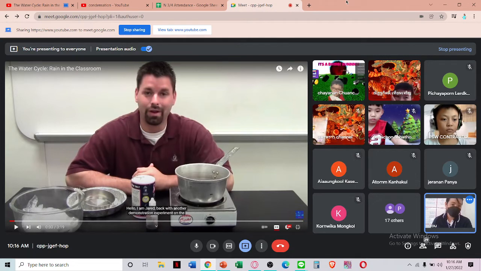No, right? Because the water in the puddle has soil. When the water evaporates, only the water will go up in the sky. The soil will stay on the ground. The dirt will stay on the ground. That's why when it rains, the water is clean again. So let's see.